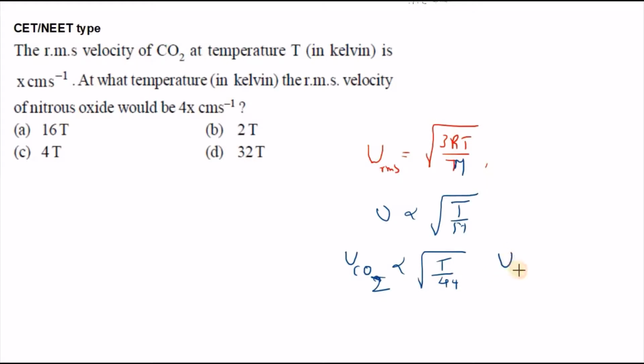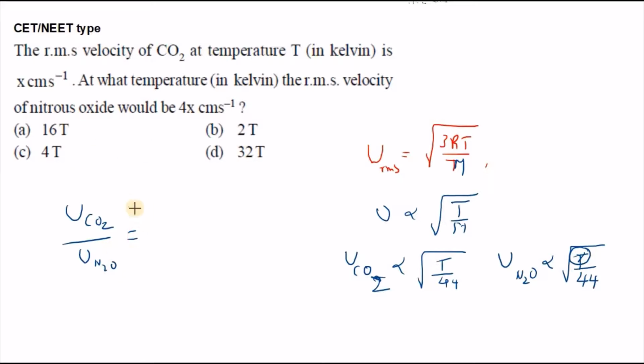Similarly, N2O, nitrous oxide, is proportional to the square root of its temperature, which we don't know. So at what temperature is the velocity of nitrous oxide this value? We have to find this temperature. So what is the relation? U CO2 by U N2O.